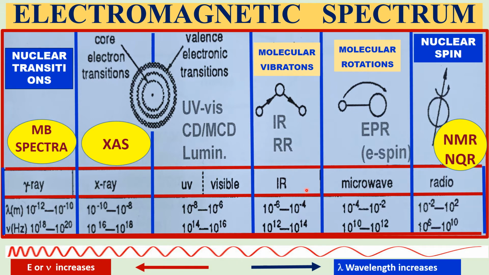IR electromagnetic radiation is used to cause vibrational level transitions, and microwave is used to observe ESR spectroscopy and also is used to affect rotational level transitions. So these are the various electromagnetic spectroscopic techniques depending upon the wavelength of the electromagnetic radiations used.